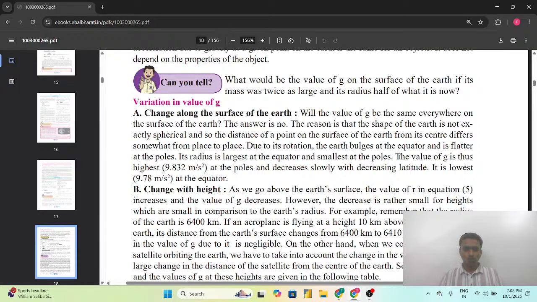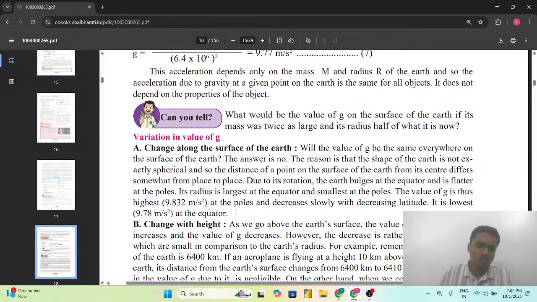So these are the 2 points which I am highlighting. These are the two which you have to remember, as we also get questions on this, and mostly it gets asked and it is an important one to remember. So the value of g is highest at the poles because the surface of the earth is not a perfect spherical shape. It bulges at the equator and is flattened at the poles. Due to which the acceleration due to gravity value is 9.832 meter per second square at the poles, and it is lowest, 9.78, at the equator.